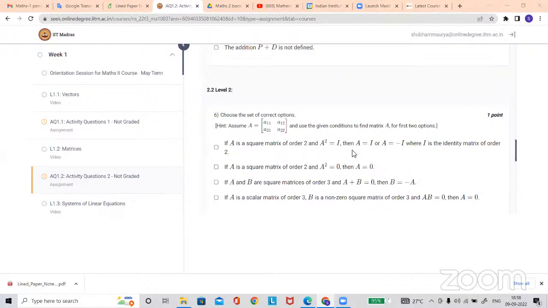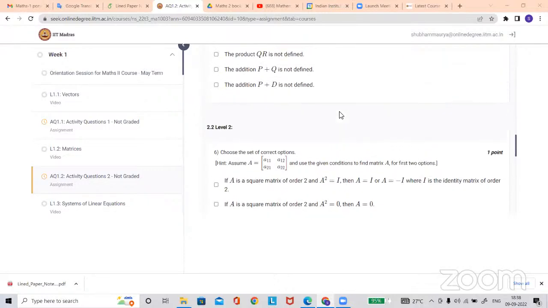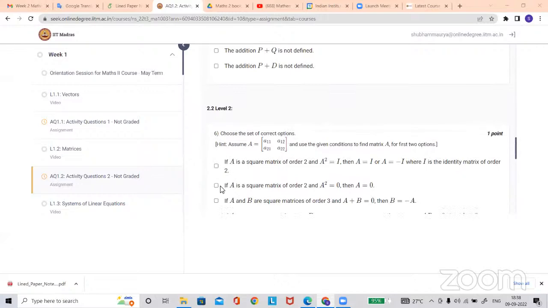Okay, Shrutika, you can unmute yourself to communicate. Why is the second option not correct? If A is a square matrix of order 2 and A squared is equal to 0, then A is equal to 0. Why are you sure this option should be correct? Sir, I think it could be a possibility. I'm not saying that A will always be 0, but A could be 0.